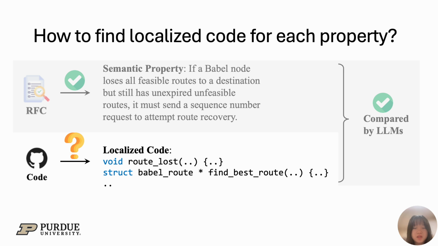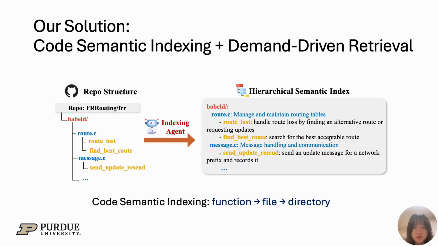So the core problem is, how can we find the relevant code for each property within a large protocol implementation? Our solution combines code semantic indexing with demand-driven retrieval. We begin by building a bottom-up hierarchical semantic index of the entire code base, starting from individual function summarizations, then aggregating these into file-level summarizations, and then finally directory-level summarizations.